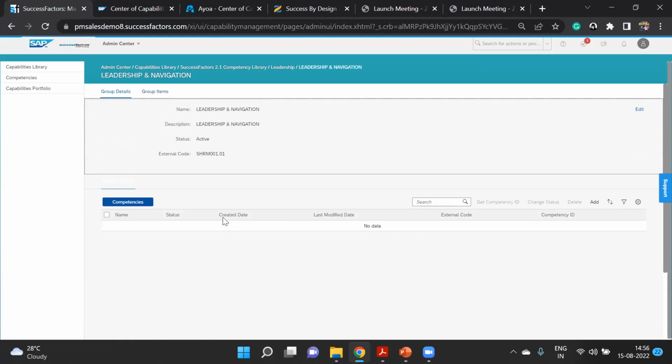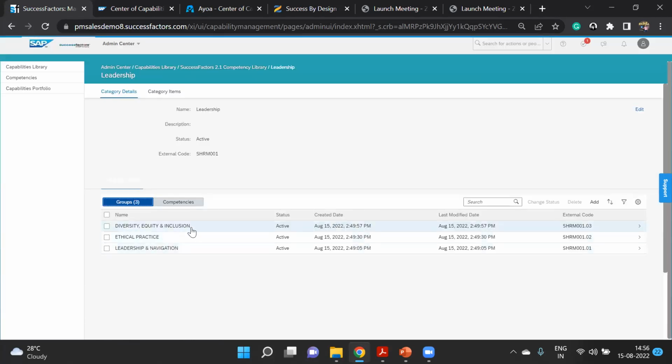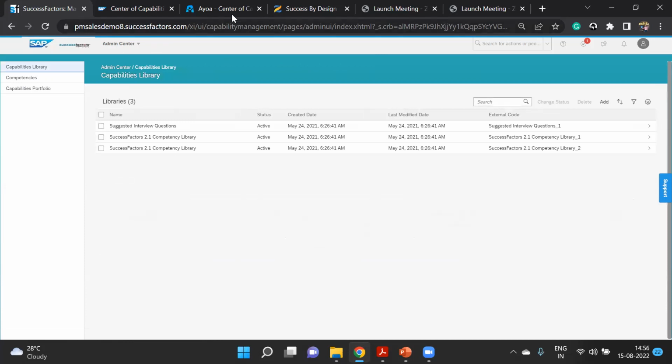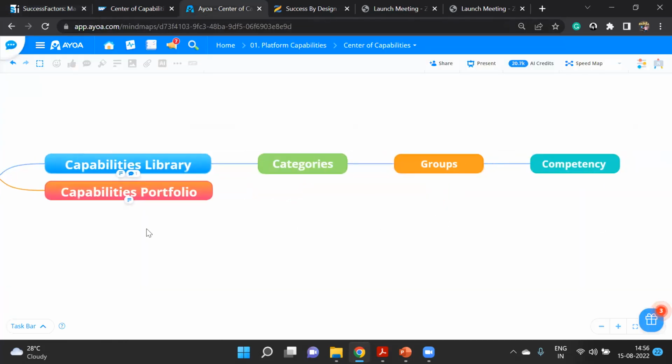So let me go back to our old example. Under leadership, diversity, inclusion, inside that we have key competencies. Similarly, you can keep on adding and prepare this kind of library. It is more exhaustive than the earlier one, compared to the JPD. So this is all about the capabilities library which I talked about. We prepared categories, groups, and competencies.